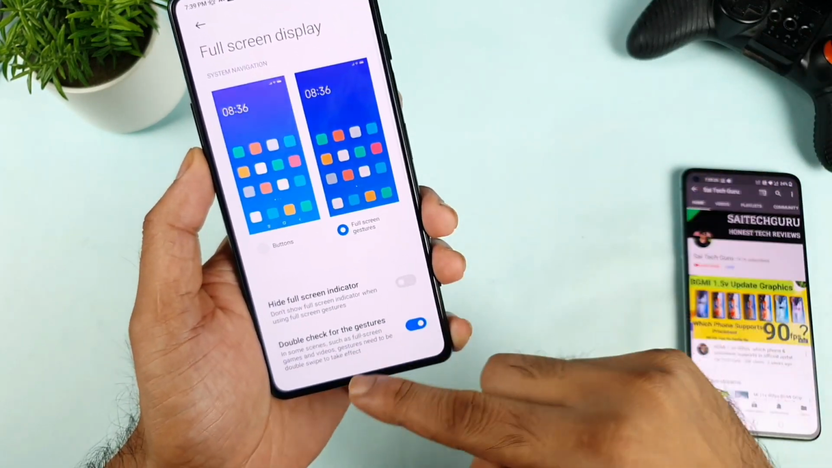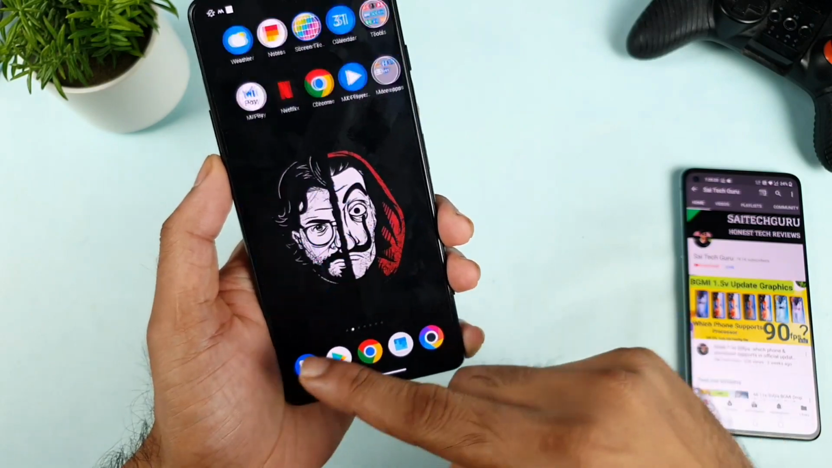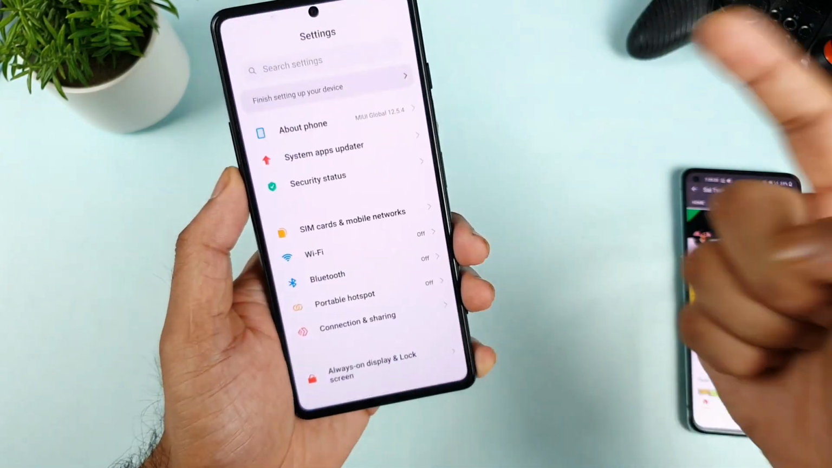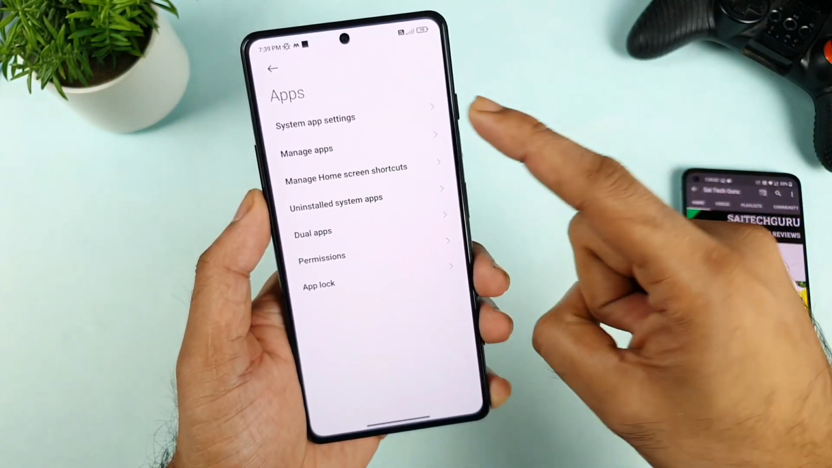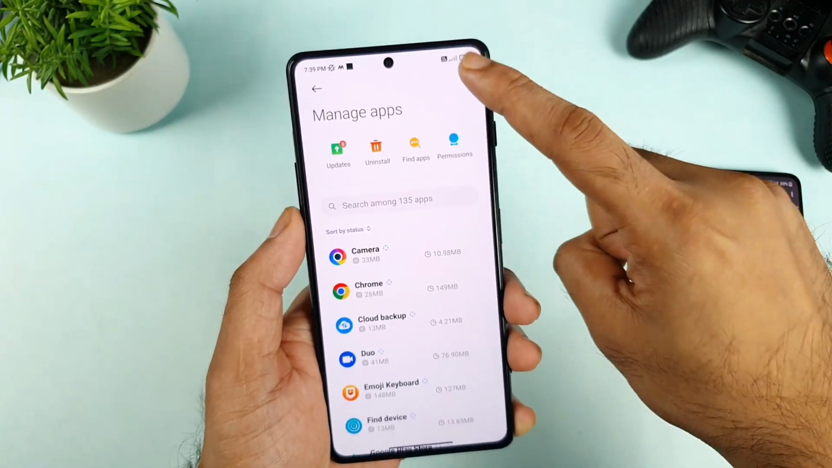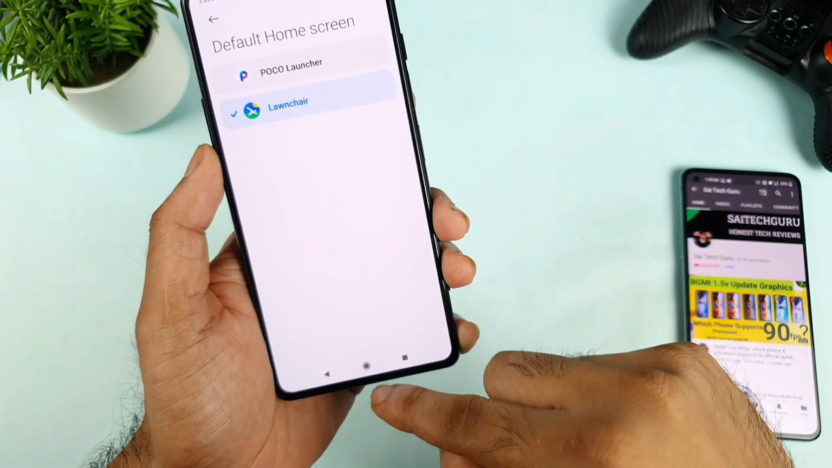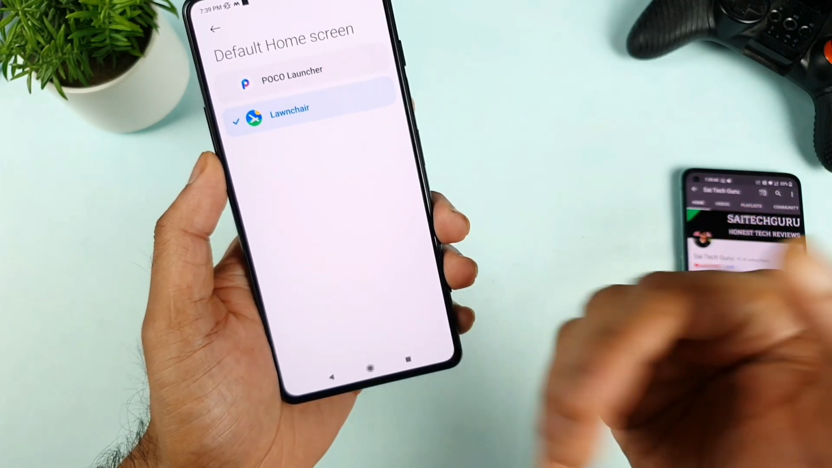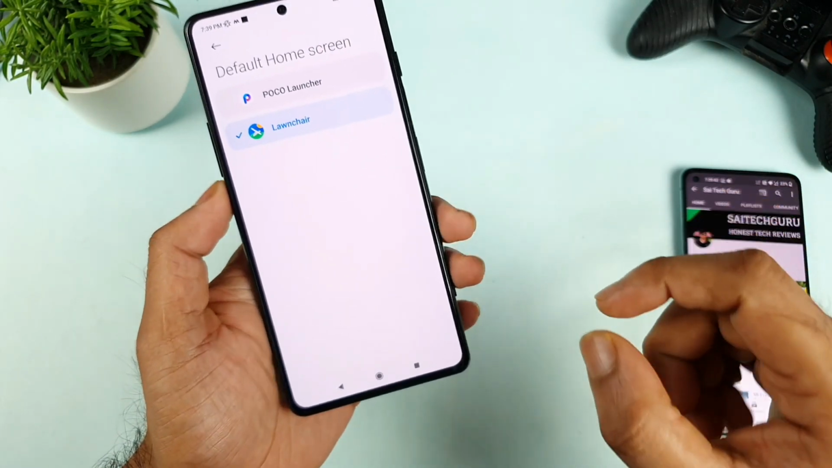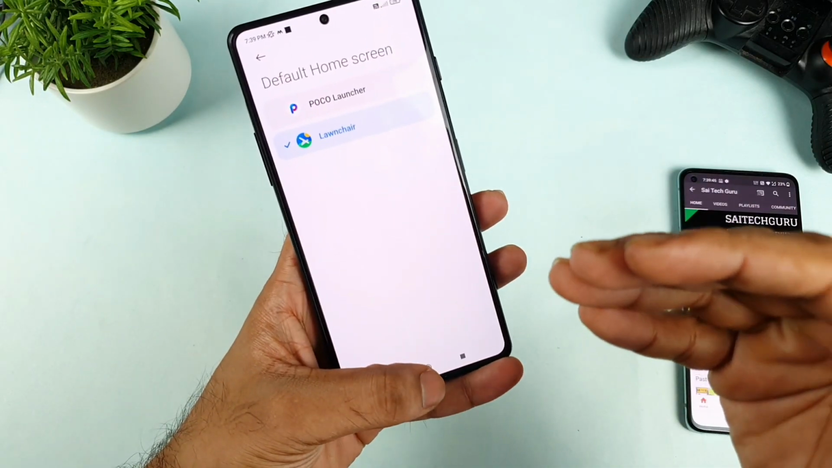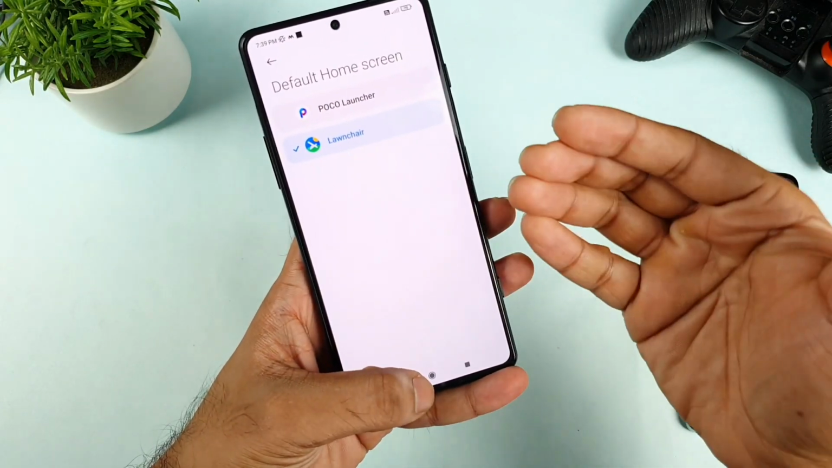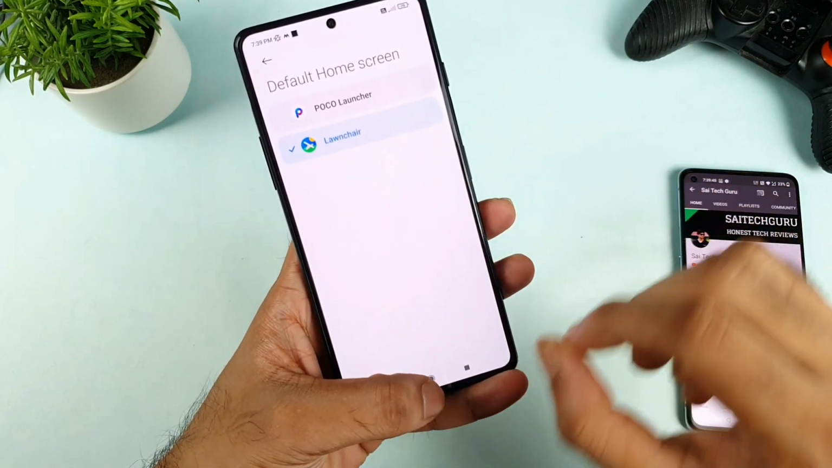Let me show you, friends. Right now I can use the full screen gestures because I'm using the POCO launcher, which is the default launcher. Let me show you. Whenever I change the default launcher to another launcher, as you can see, the gestures automatically go away and the buttons come back. That's the biggest frustration I'm having, because I don't like being restricted to only one launcher. That's the biggest problem, friends.